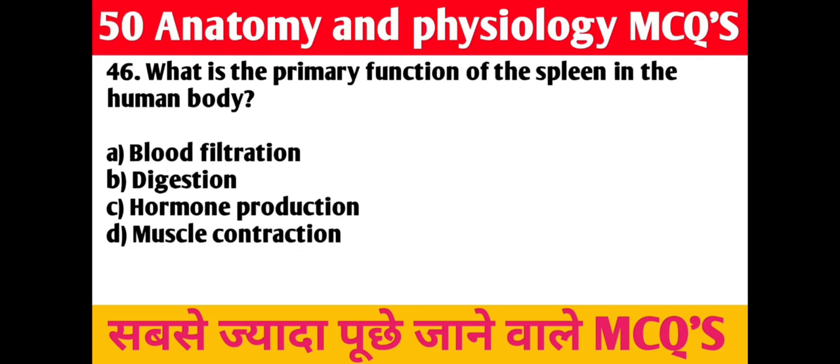46. Question. What is the primary function of the spleen in the human body? A. Blood filtration. B. Digestion. C. Hormone production. D. Muscle contraction. Right answer is A. Blood filtration.